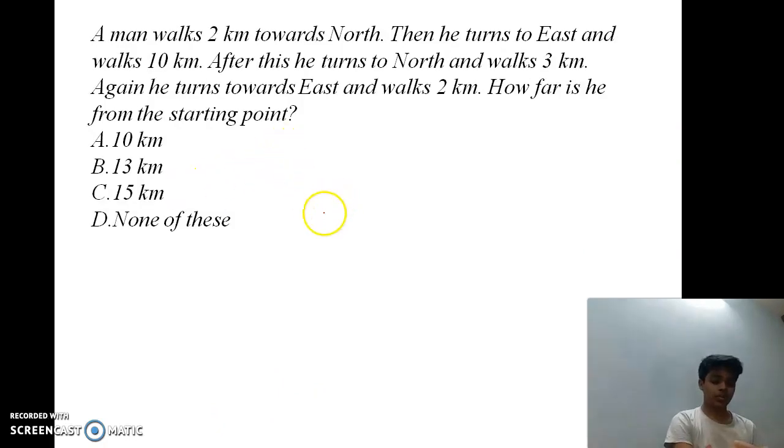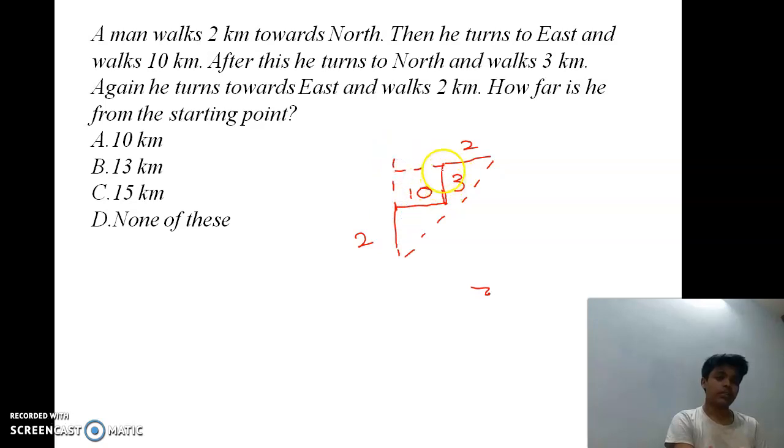A man walks 2 kilometers towards north. Then he turns to east and walks 10 kilometers. After this, he turns to north and walks 3 kilometers. Again, he turns towards east and walks 2 kilometers. How far is he from the starting position? We need to calculate this distance. To calculate this, we must not add these 2 plus 10 plus 3 plus 2. We get wrong answer. So we need to make a right angle triangle here.